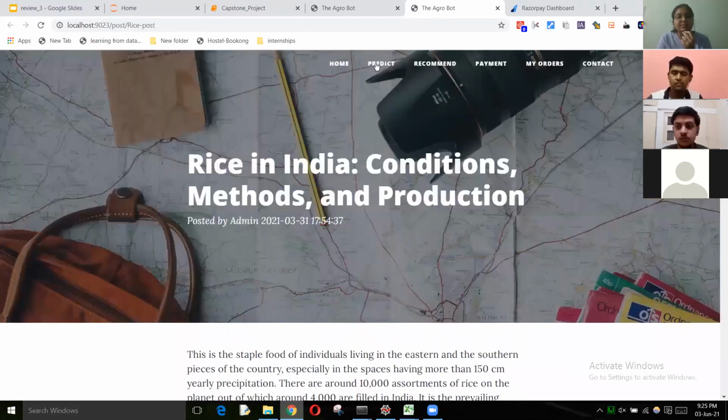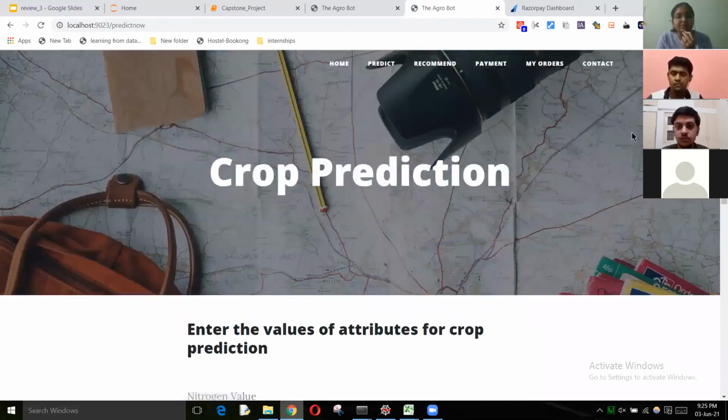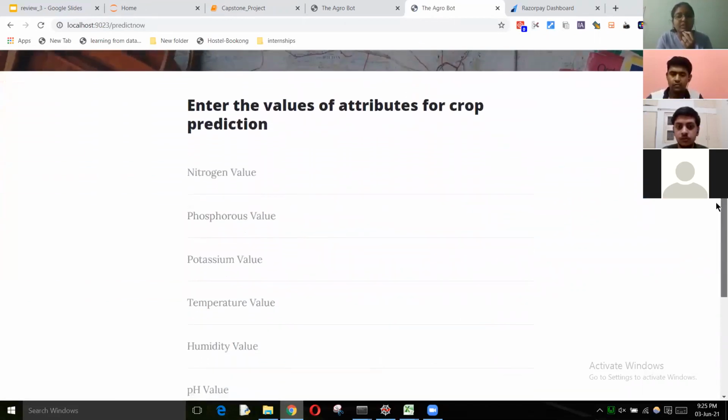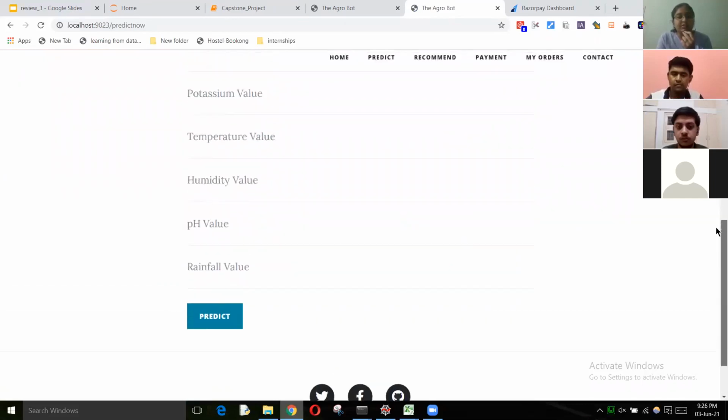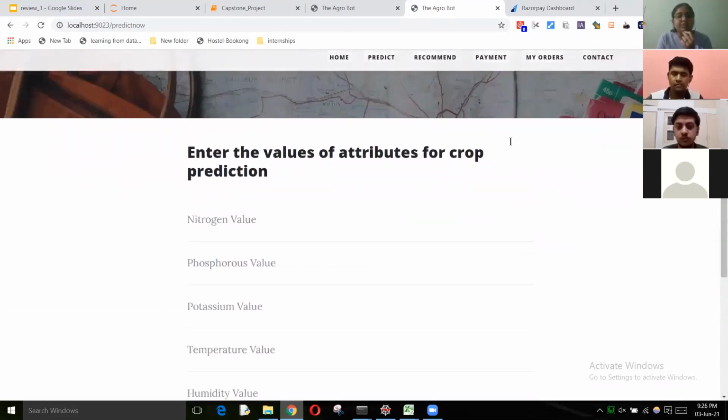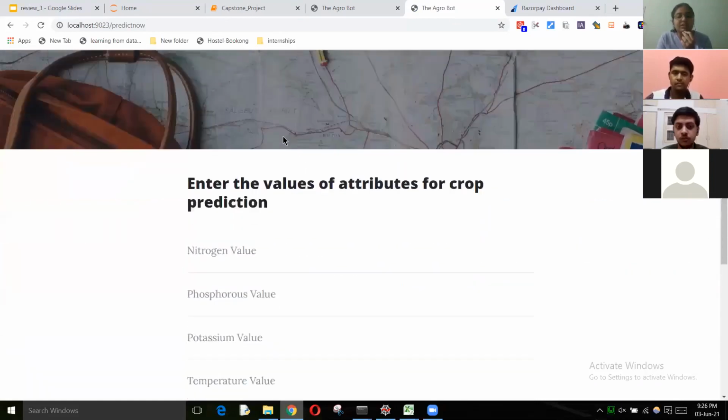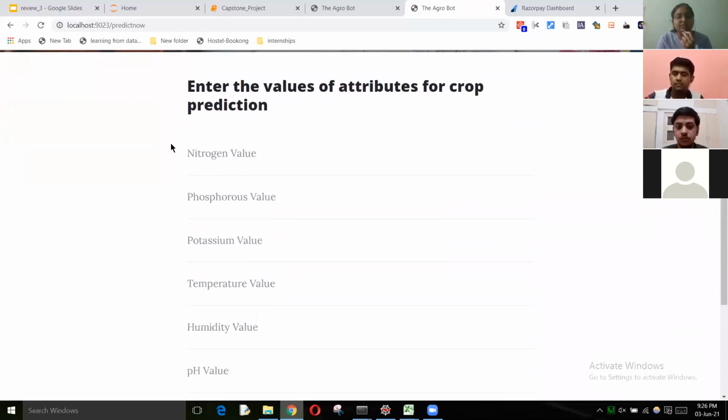Next is our predict page. That is a crop prediction portal of our website. Here we have used the dataset with soil chemistry and climate conditions. Thus the user enters soil chemistry data values, which include pH, nitrogen, phosphorus and potassium, and the climate conditions, which include temperature, humidity and rainfall. A single predicted crop for those values is served up. A random forest model is used for this. We will show you a demo of the working of the predictor.